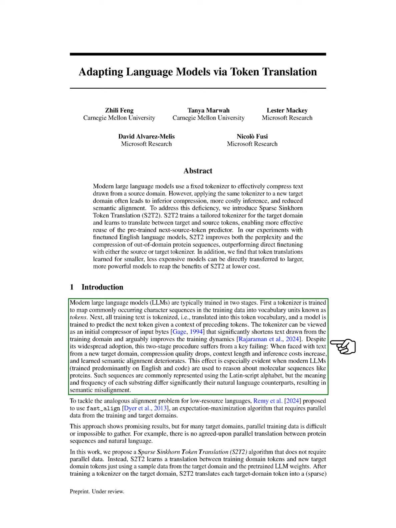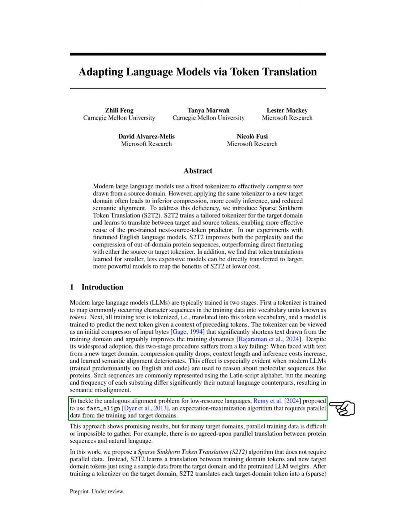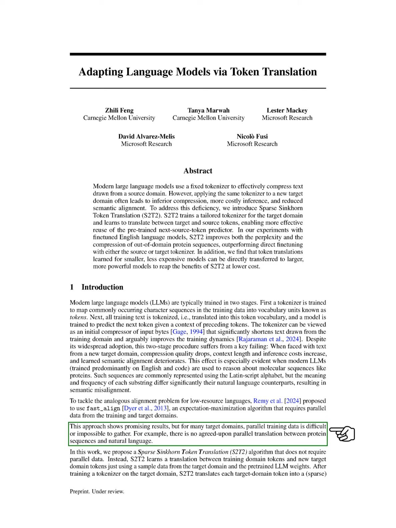leading to semantic misalignment. To address a similar alignment challenge for low-resource languages, researchers have suggested using an algorithm called fast_align, which relies on parallel data from both the training and target domains. While this method shows promise, obtaining parallel training data is often difficult or impossible, as seen with protein sequences and natural language, where no standard parallel translation exists.